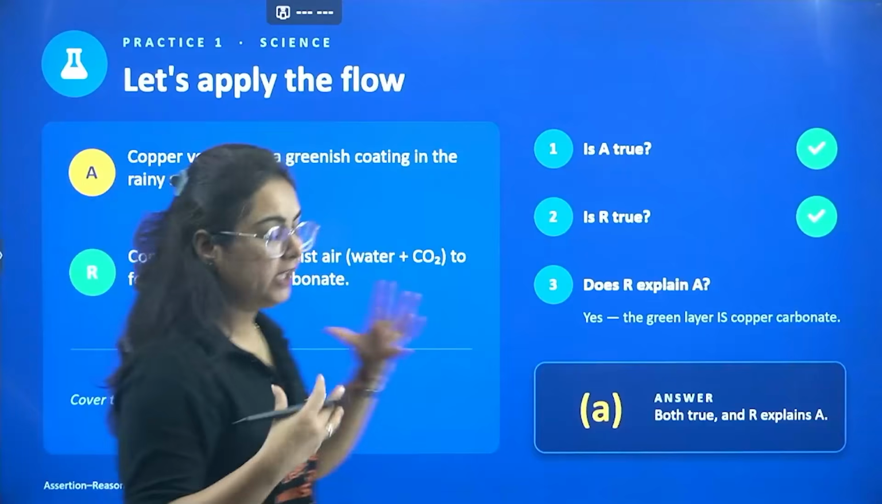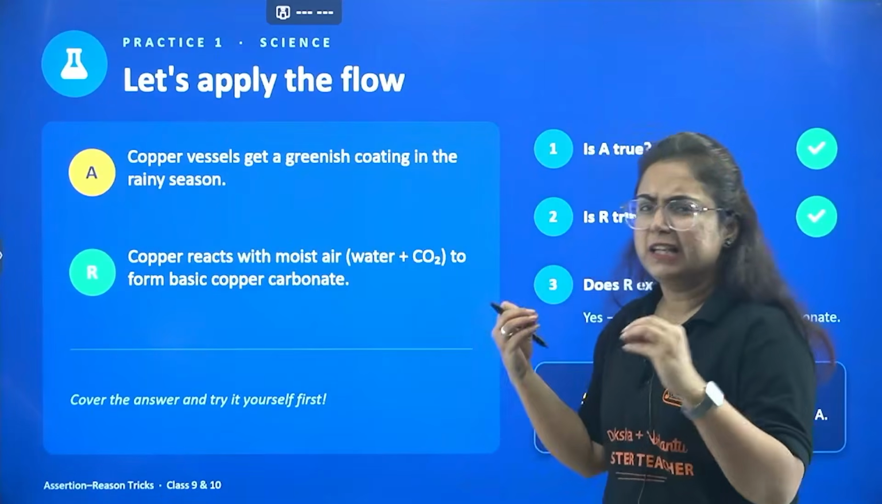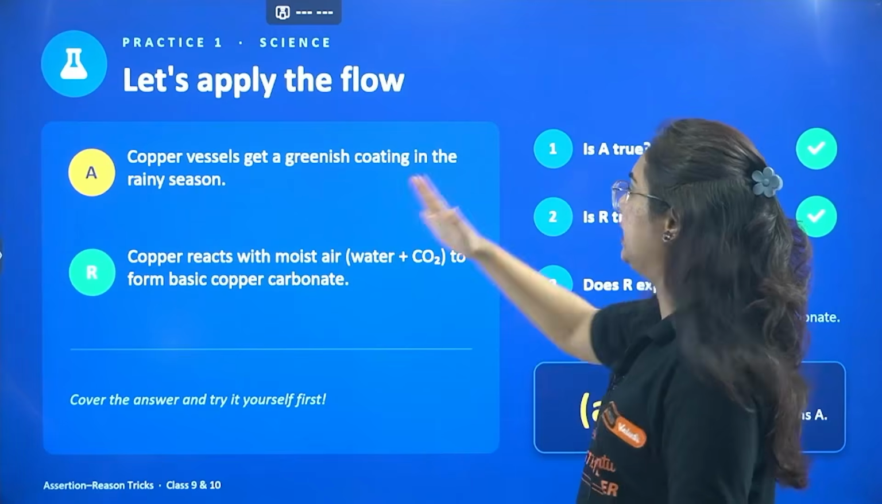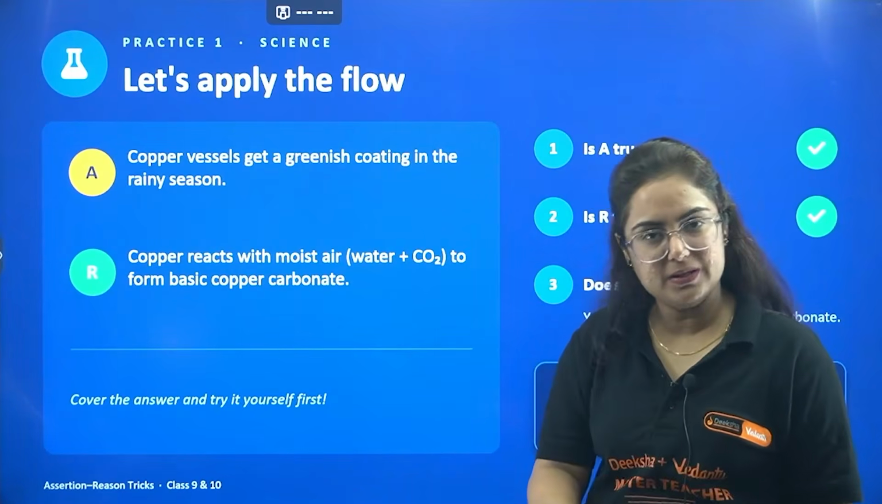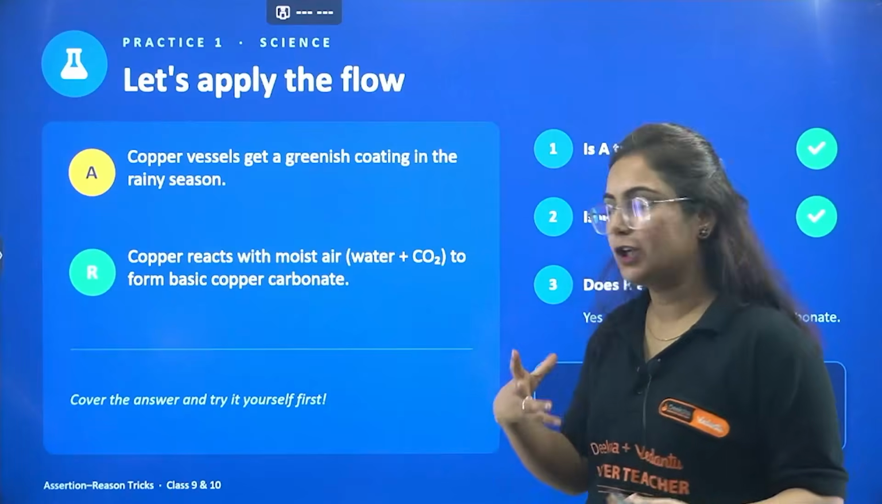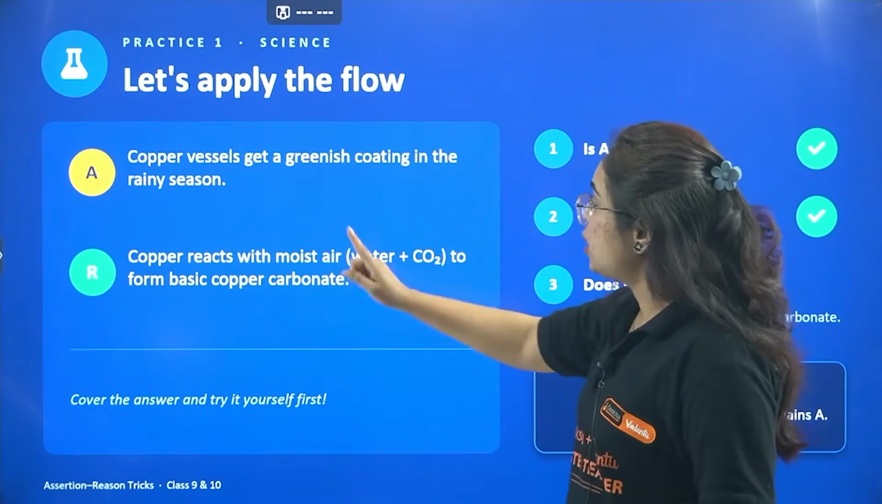Let's try and apply it in a few of the questions I have added. Not the questions, but yes, a practice session. Copper vessel gets a greenish coating in the rainy season. Yes, it actually happens. You might even have seen that in your surroundings too. Take it with the copper vessels. Next is, copper reacts.